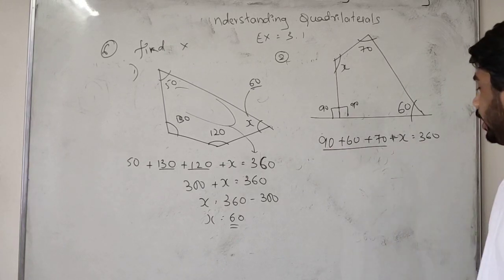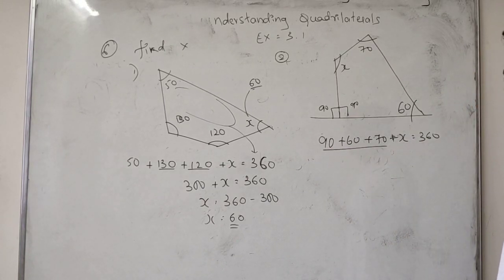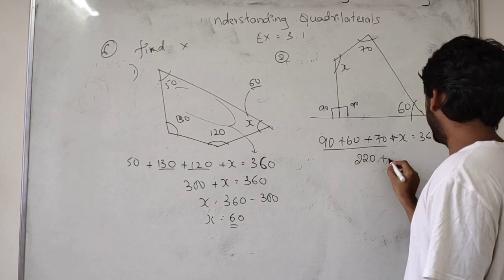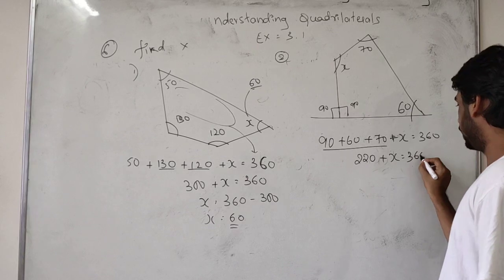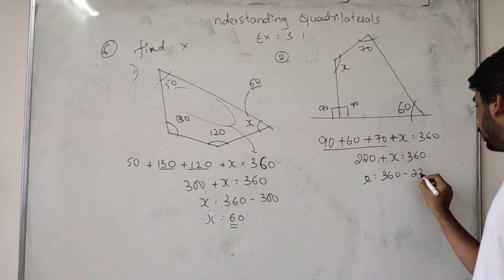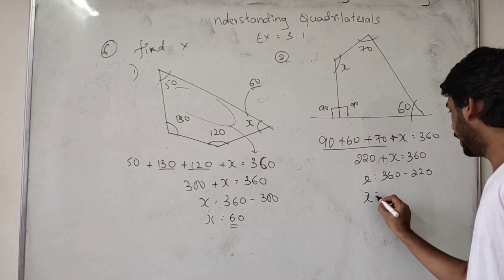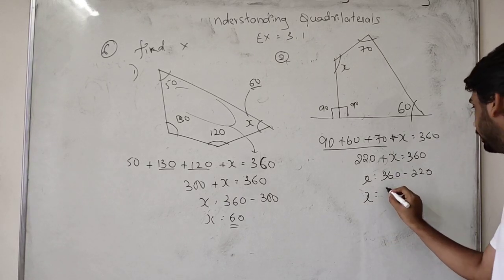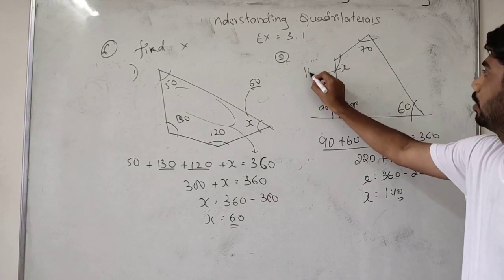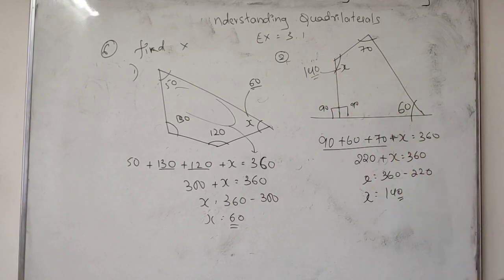If you add this, we will get 90 plus 60, 150. 150 plus 70 is 220. 220 plus x is equal to 360. So x will be 360 minus 220. So finally we will get x as 140. So here the x value will be 140. In this way you have to solve it. Okay students, note it down.